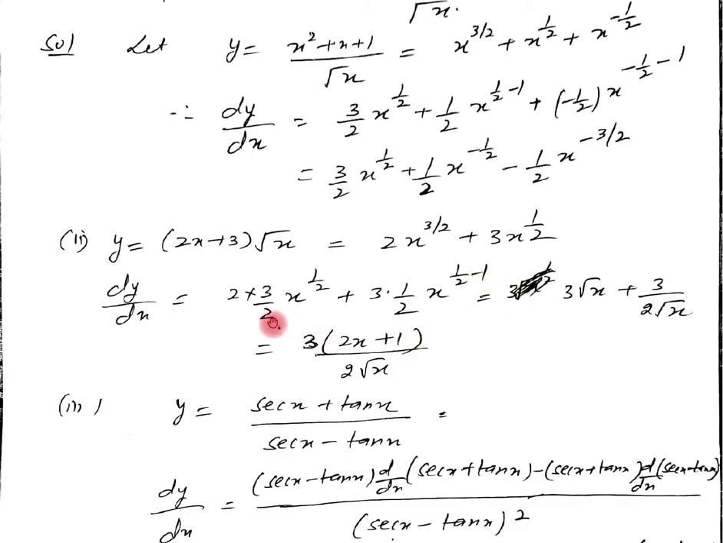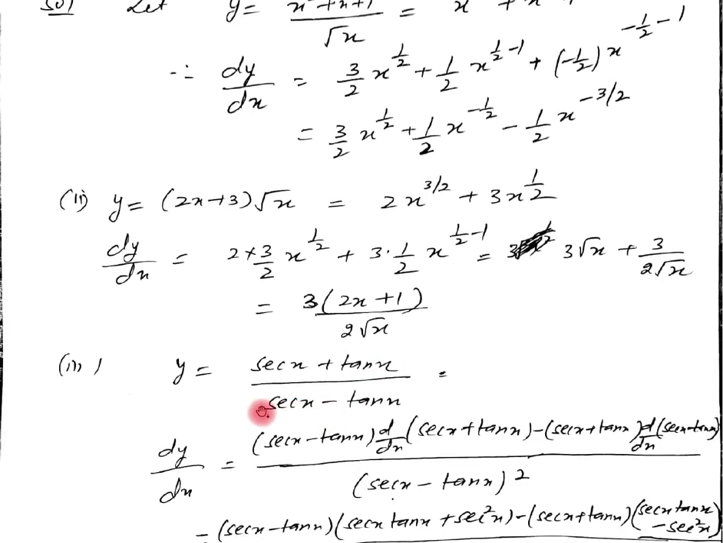It becomes what? 2 cancels with 2. It is what? 3 under root x plus 3 by 2 x raised to power minus 1 by 2, which can be written as 1 upon under root x. Again simplifying here, because the powers are in the same form, you can easily collect the terms. Now taking LCM, you can simplify and get your answer. So the answer will be 3 into 2x plus 1 upon 2 under root x. These are very simple questions on differentiation, but they can be asked as 1 mark questions.